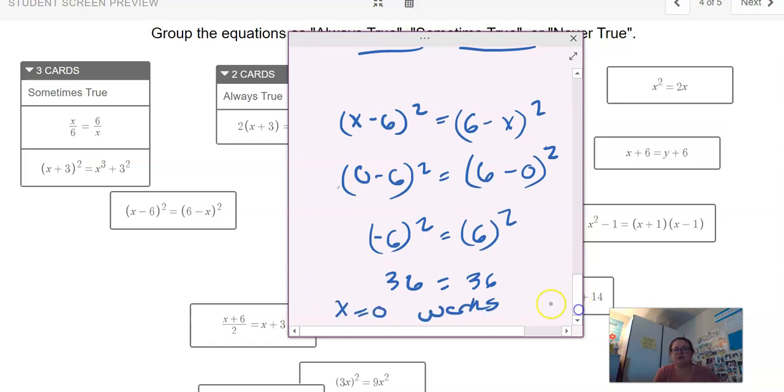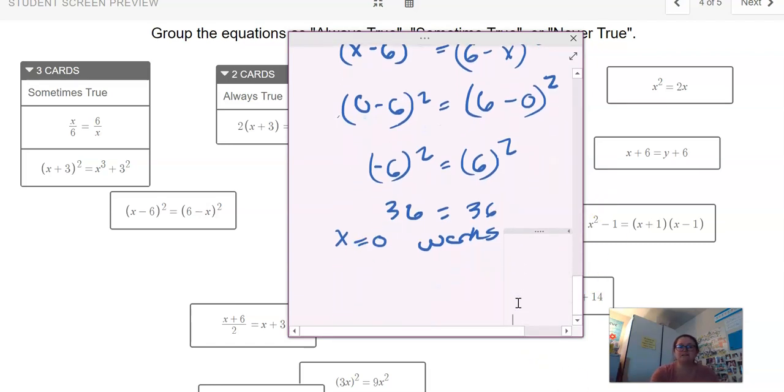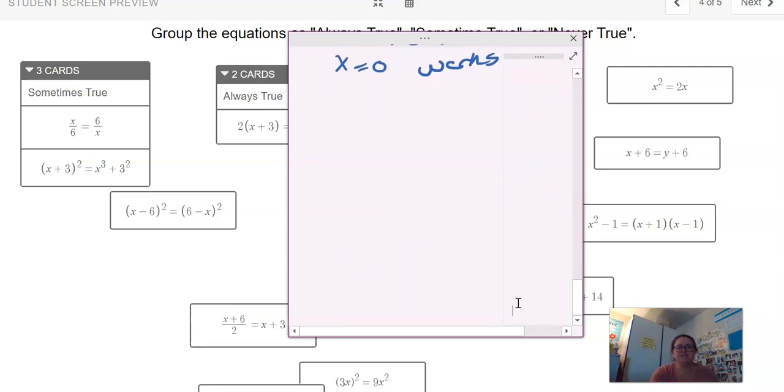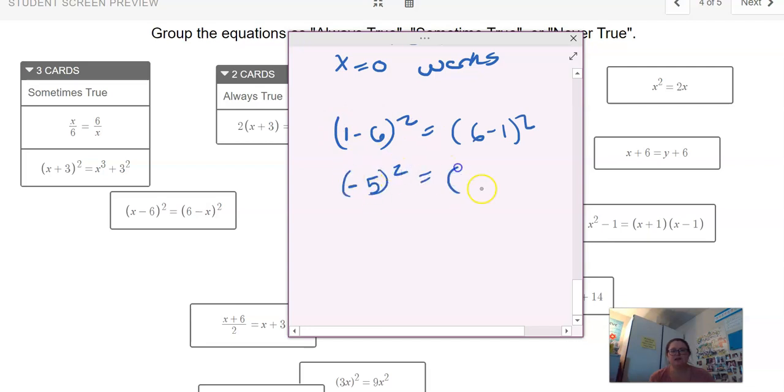Now, we have to figure out, would it work for whatever number we put in for x? Because of that whole squared thing, it might. So let's try a different number. Let's do 1 minus 6 squared. So that's going to be negative 5 squared, and that's going to be 5 squared.